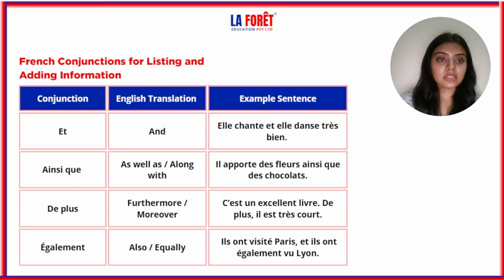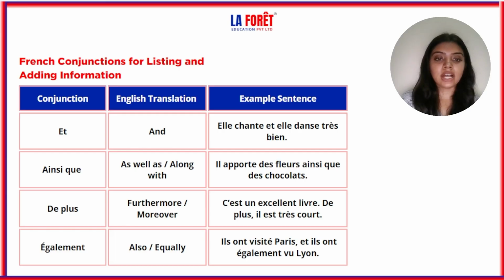Now let's see the other ones, which are for listing and adding information. Elles chantent et elles dansent très bien. Now et is again used for listing and adding information. Now we are given more information about her, that she sings and she dances very well. Though these are two different sentences with et, we have combined them in one sentence. So it will be elles chantent et elles dansent très bien.